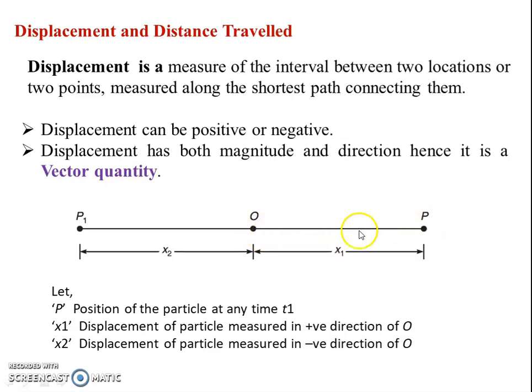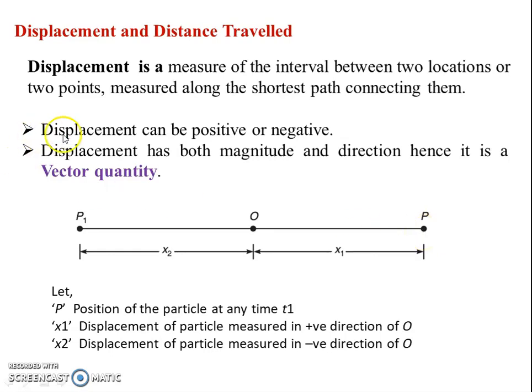The distance from O to P, if I mark it as x1, is the distance connecting O and P. If a body moves from O to P, then it is displaced. What is the magnitude it is displaced? It is displaced by x1 magnitude to P from O.